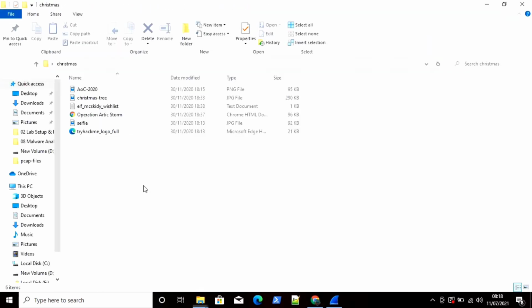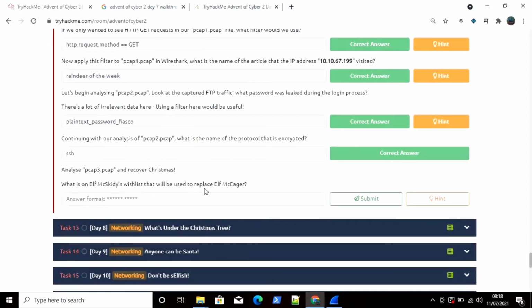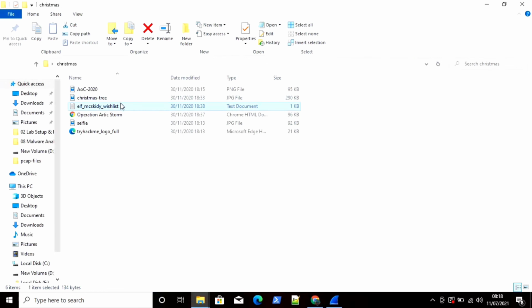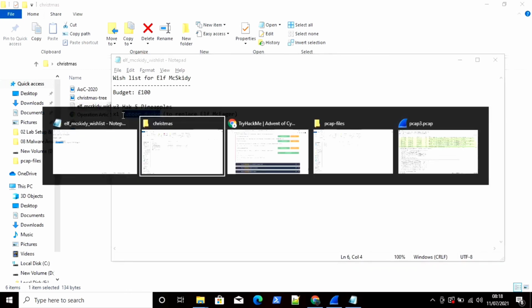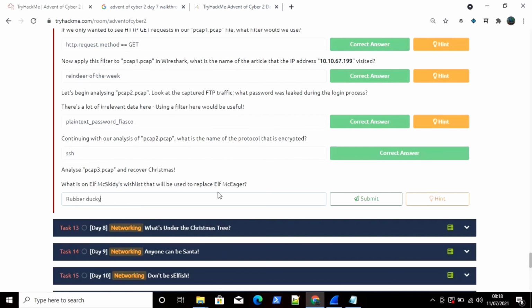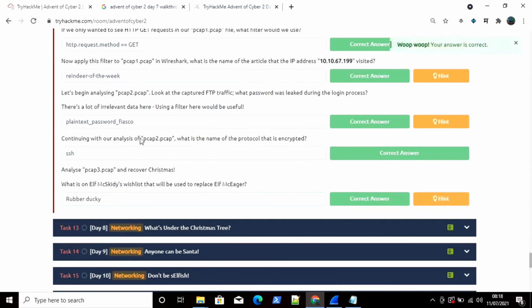Okay, we need to find Elf Max Kids' wishlist. So there is a txt file, Elf Max Kids' wishlist. So I will open that, and what will replace this? I will open this, and you can see it is rubber ducky that is replacing this. So I will just select rubber ducky by Control C and paste it into the answer format. Click on submit, and our answer is correct.